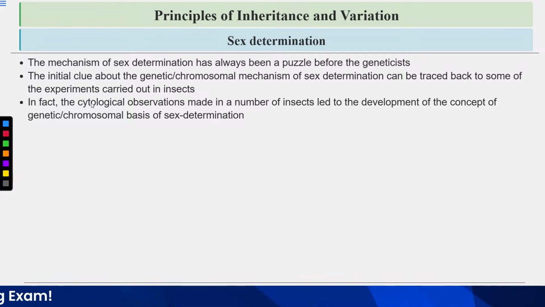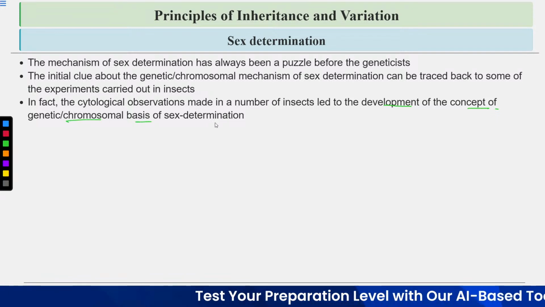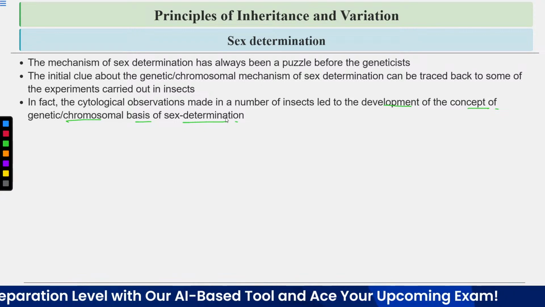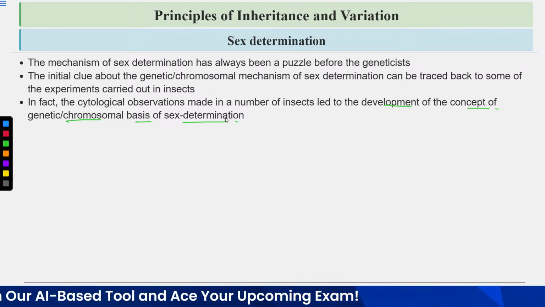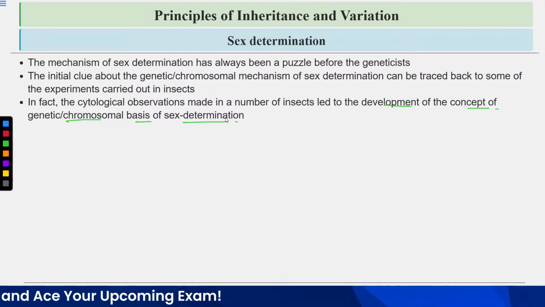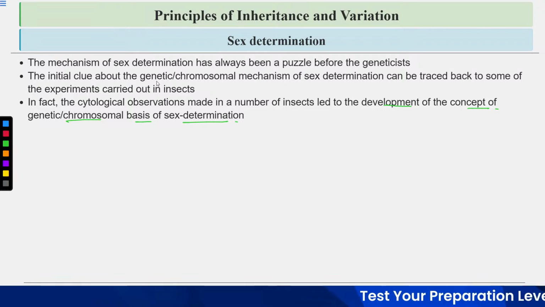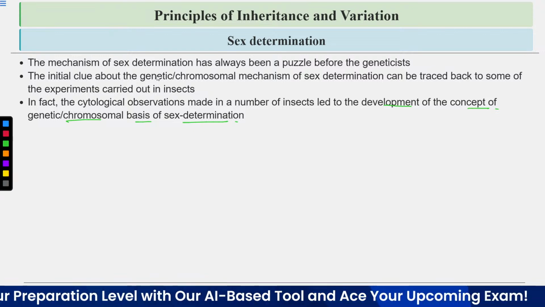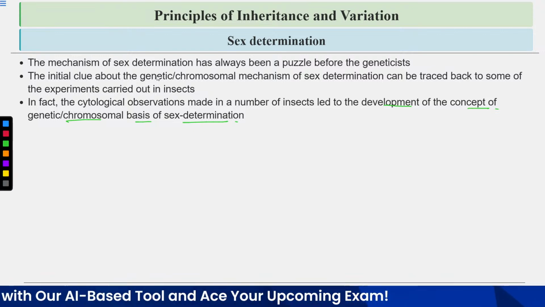In fact, the cytological observations made in a number of insects led to the development of the concept of a genetic or chromosomal basis of sex determination. They looked at the components of the cell. The cell has a nucleus, and within the nucleus, the chromosomes are present.